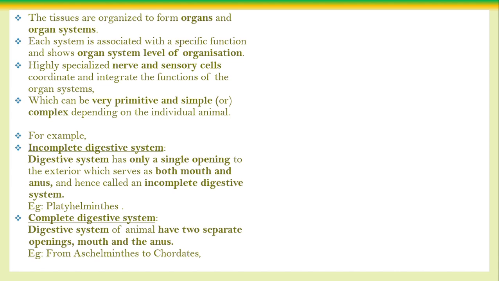That is called the incomplete digestive system. Complete digestive system, for example, from Ascalmenthes onwards, all the animals after Platyhelminthes are like that. So, as we already said, the organ system may be primitive or advanced. Let me give one more example.